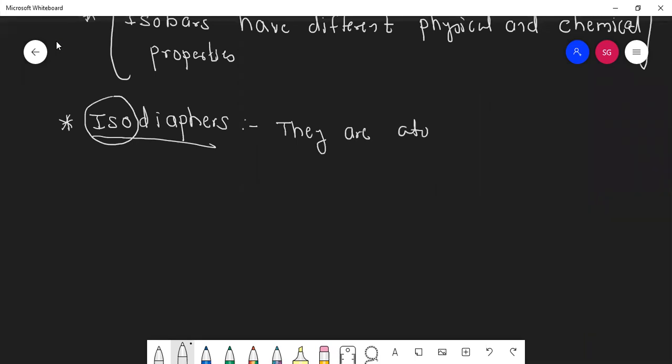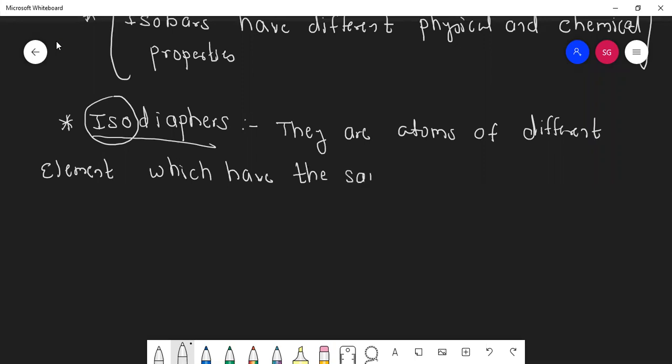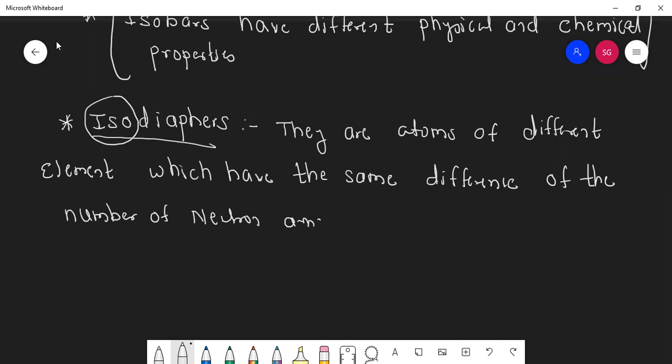They are atoms of different elements which have the same difference of the number of neutrons and protons.